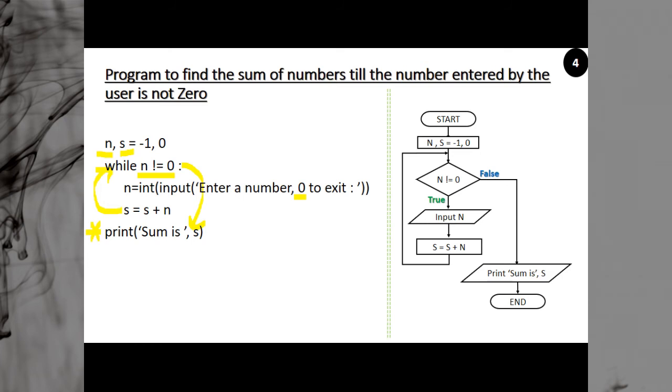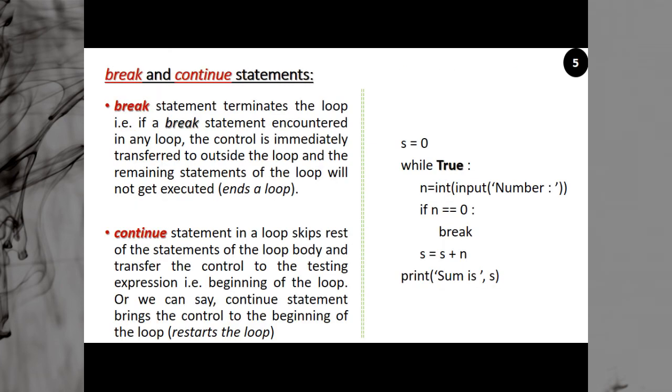First we are asking the number, adding it, and then we are testing whether the number is 0 or not. But if we want to actually perform pre-testing, we can come here. This is another version of the same program. S is initialized to 0. There is no n and there is no initialization to the n. Then we said while true.